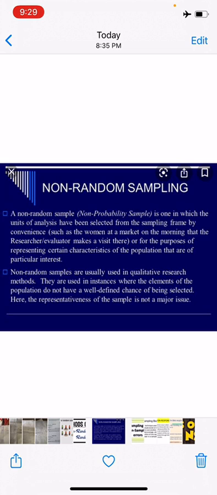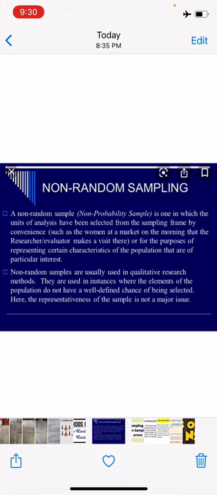For example, there may be a situation where you have to select 10 out of 100 households in a locality. You have to decide which household to select and which to reject. So you may select the household conveniently situated or the household known to you or your friend, isn't it? In this case, you are using your judgment in selecting 10 houses out of 100. So this way of selecting 10 out of 100 households is non-random sampling.